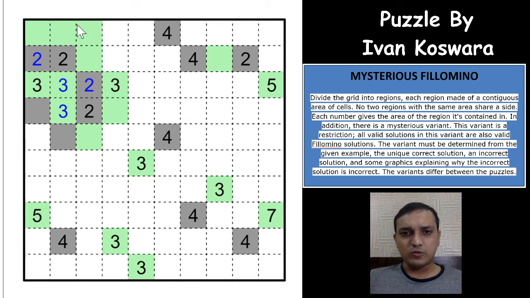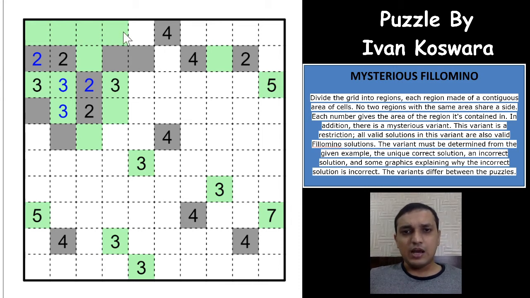So this also would have to be odd, and this would have to be even, because if this is odd, then you'll have a region with the number 3 here, with more than 3 cells in it. So this would have to be even again, which means that this cell also would have to be odd, because you need to have an odd number of cells, and it is already an even number of cells, so you need to extend that. And this is an even number, right? A gray cell is an even number, which means that this also would have to extend to form an even number, and this would have to be an even digit.